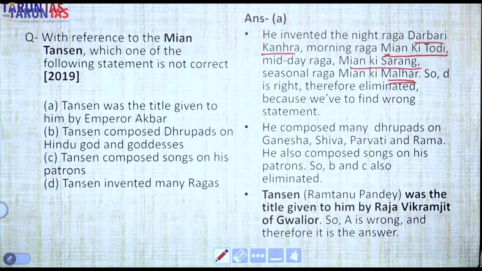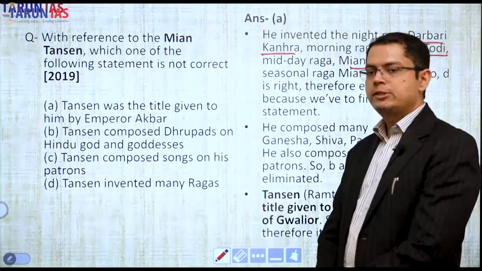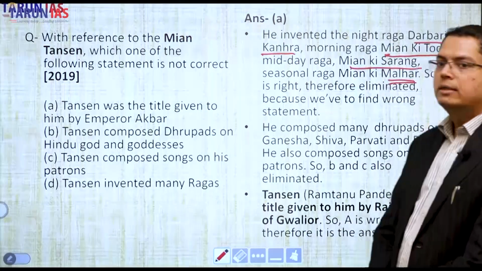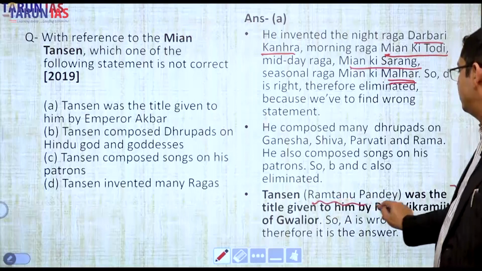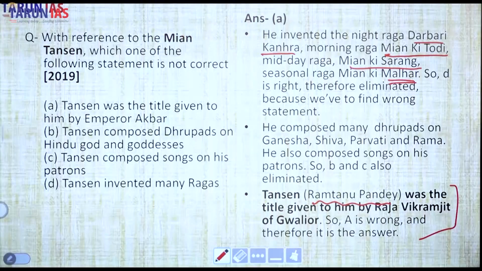And in A, the factual information that Tansen was a title is correct. Factual information is that he was from Gwalior. His real name was Ramtanu Pandey, and King Vikramjit gave him that title.